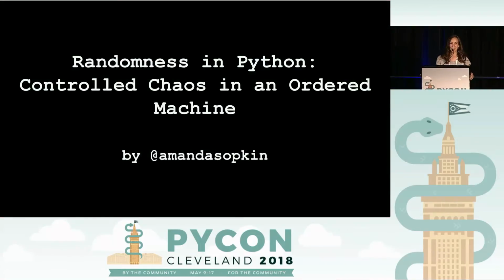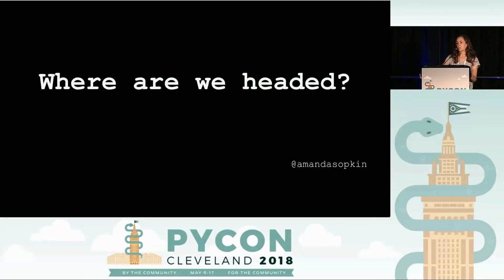Hi, everybody. So today we're going to be exploring the concept of computational randomness, and we're going to frame our discussion in terms of Python. So we're going to start out by talking about why randomness is an interesting topic, why it's worthy of our discussion. And then we'll go through some examples of randomness gone wrong, of some weak random number generators that were leveraged for nefarious purposes. And then we'll talk about some of the early methods of simulating randomness and look at how they evolved to get us to the methods that we know and love today.